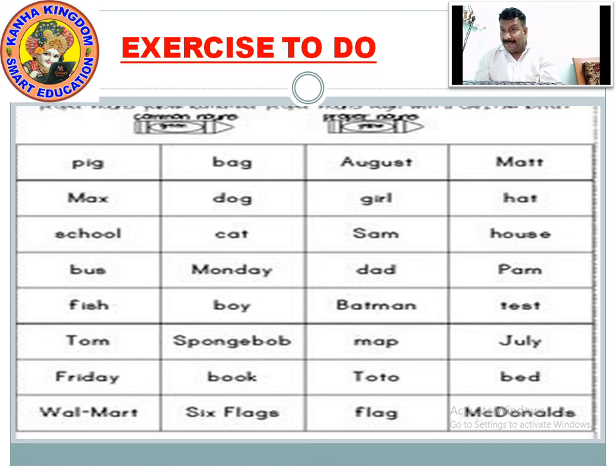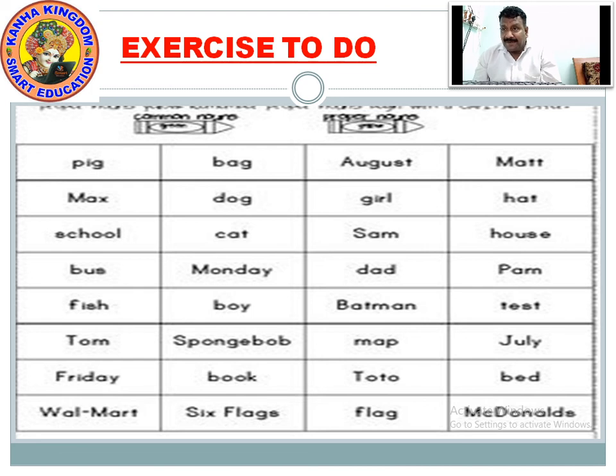These are the names given in the list. Now you have to identify which are the common nouns and which are the proper nouns. This is the work given to you. I would tell you to write it down and complete this as an exercise.